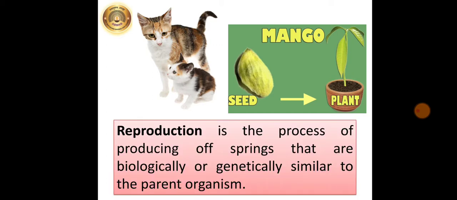So, reproduction is the process of producing offsprings that are biologically or genetically similar to the parent organism. Reproduction is a very important characteristic of living organisms. It is also important for the evolution of each species, and because of reproduction there is continuity of the species, because all living organisms have limited lifespan, and so for continuing the species reproduction is necessary.